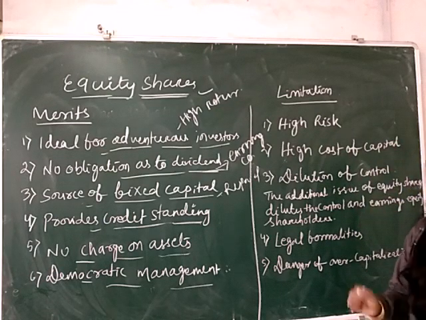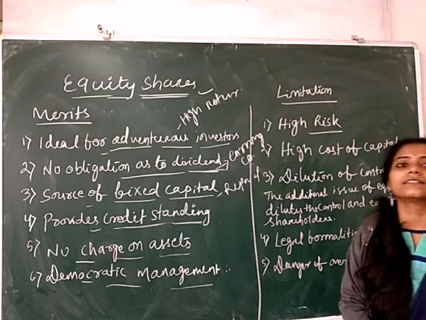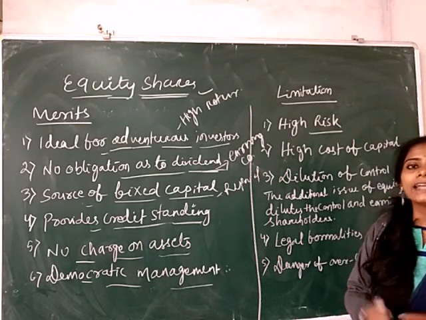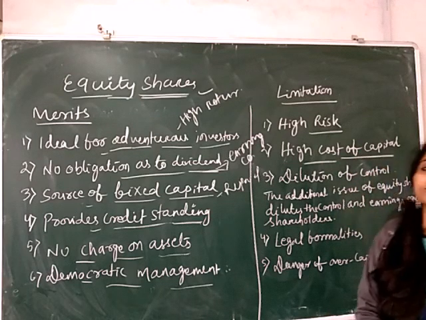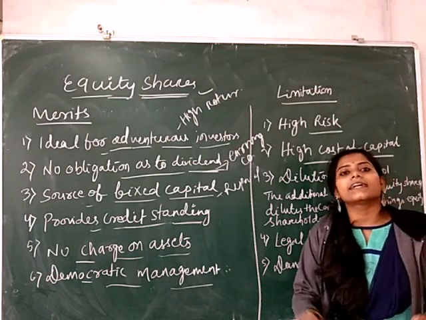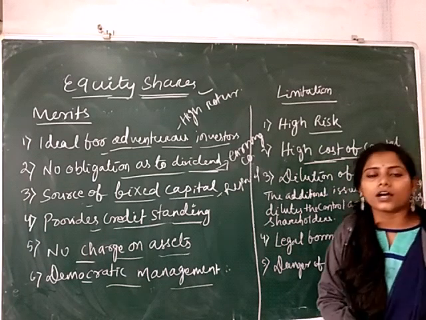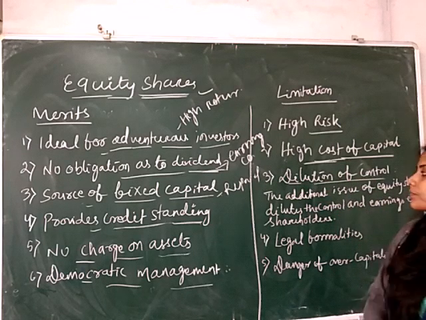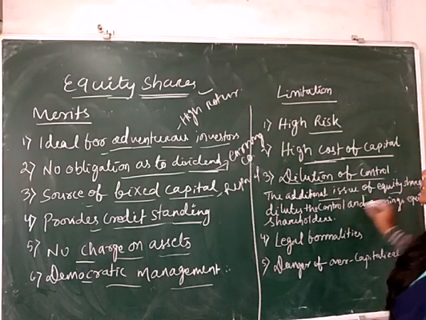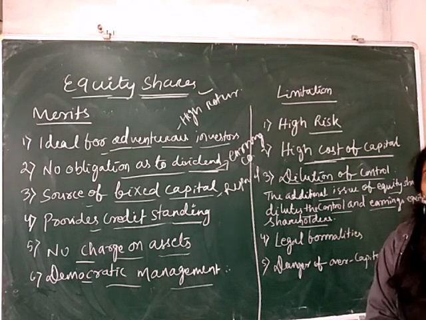Next we discuss some limitations related to the equity shares. First is high risk. Equity shares carry high risk as compared to the other capital. Next is high cost of capital. As it is high risk, it gets high returns and it is also high cost as compared to the other capital investment. Next is dilution of control. The additional issue of equity shares dilutes the control and the earnings of the equity shareholders.